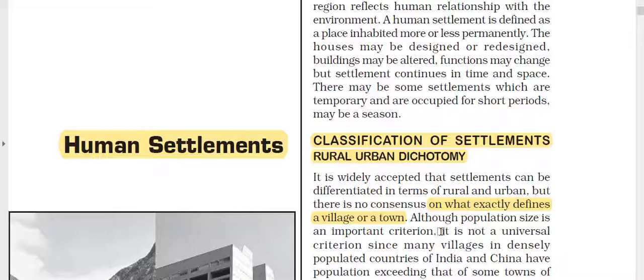In India we call it a city or a town, which if you go to the developed countries you will find that they are just counting them as rural settlements.